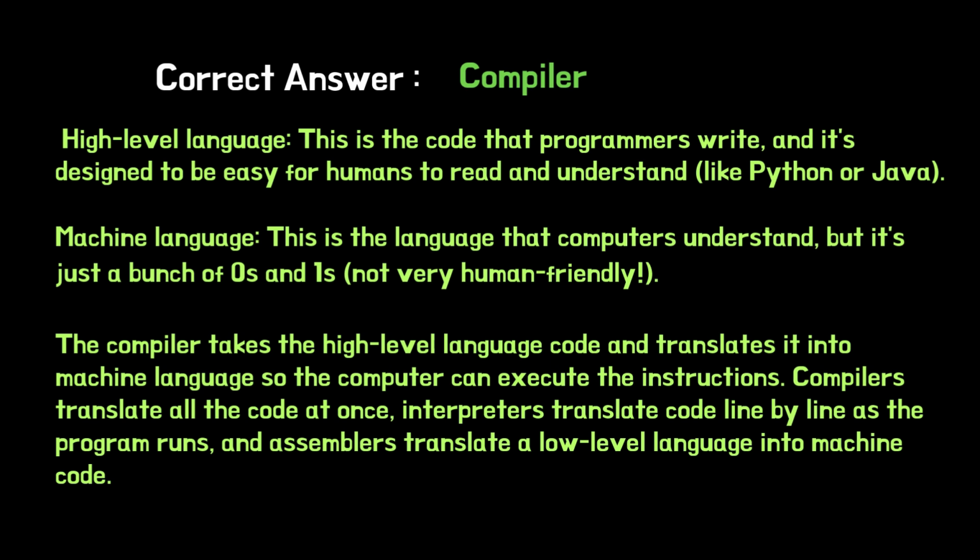human-friendly. The compiler takes the high-level language code and translates it into machine language so the computer can execute the instructions. Compilers translate all the code at once, interpreters translate code line by line as the program runs, and assemblers translate a low-level language into machine code.